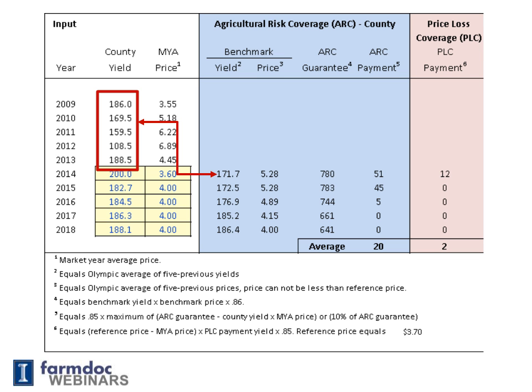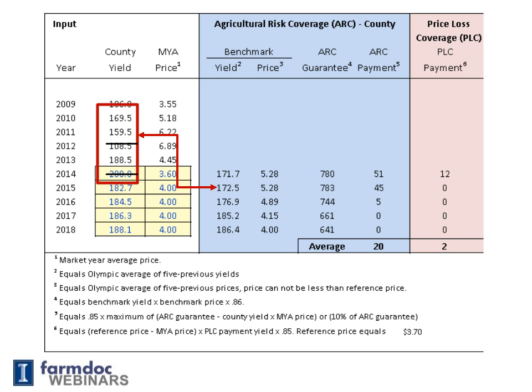That 171.7 is based on the 5 previous county yields, which go from 2009 through 2013. The benchmark yield is an Olympic average, so you throw out the high and you throw out the low and average the 3 in between. In this case, the low is 2012, big surprise, drought year, 108.5, and the high was 2013, 188.5. Throw those two out, and it's an average of the 2009 yield of 186, 2010 yield of 169.5, and 2011 yield of 159.5. Average those three together, and you get 171.7.